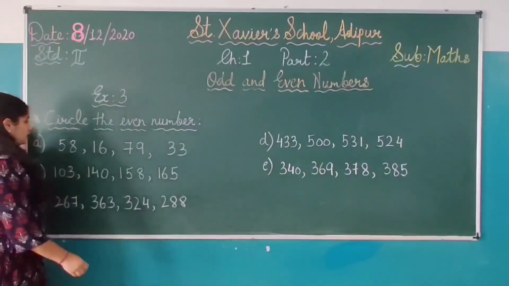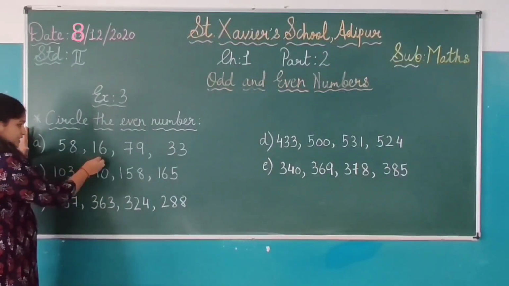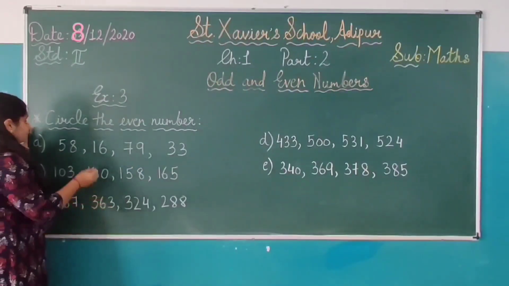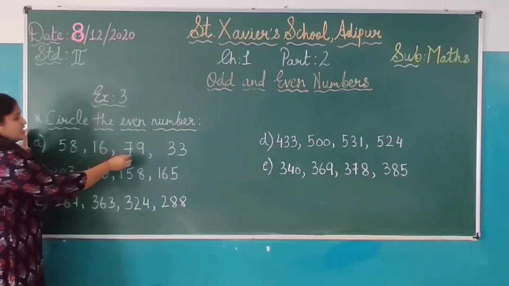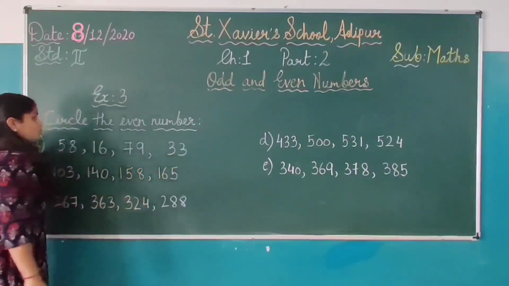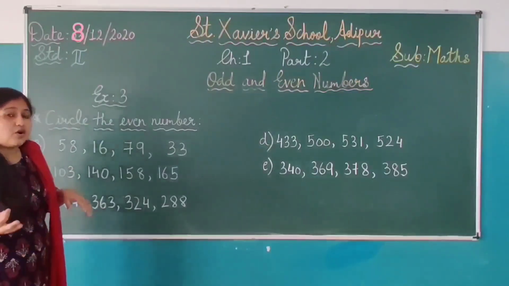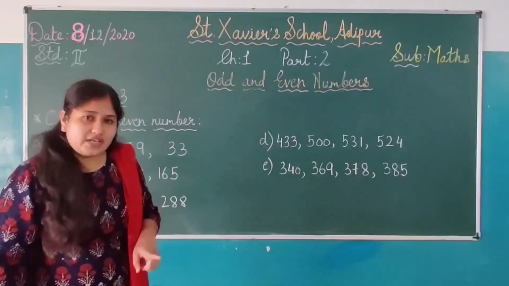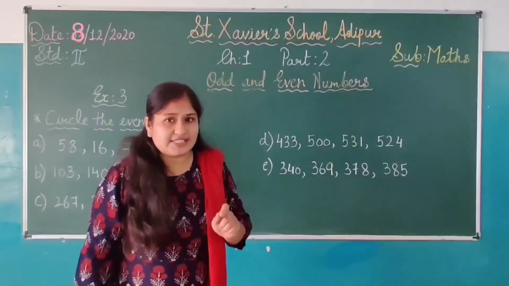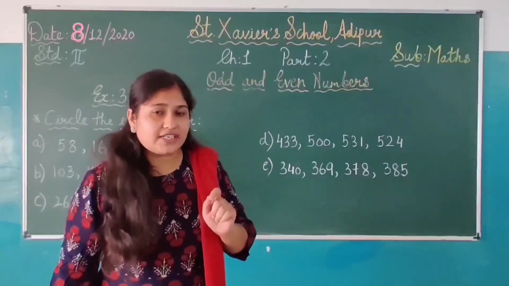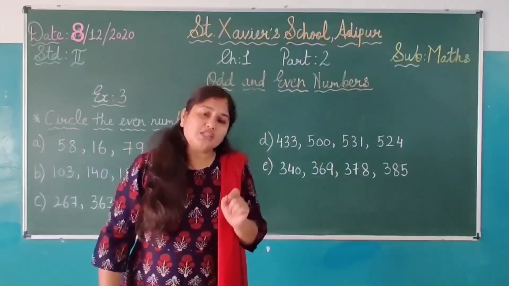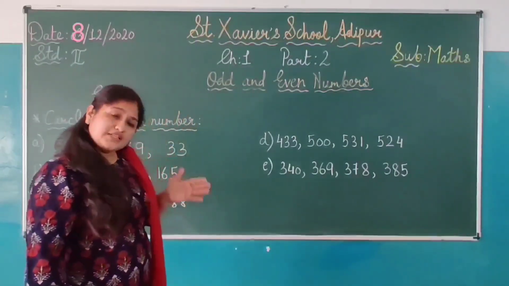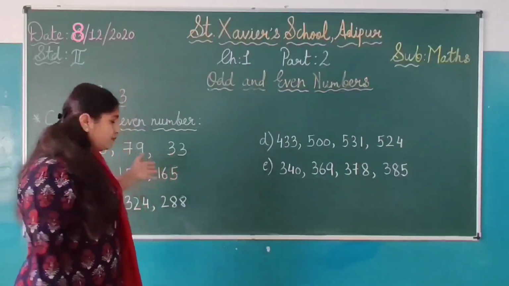A. What are the different numbers here? 58, 16, 79, 33. So students, आपको पता है last time हमने कैसे odd number को circle किया था? Yes, याद करो हमने कैसे किया था? Very good. हमने ones place देखा था, है ना? जो last corner वाला digit है, ones place पे जो number है, उससे हमने पहचाना था whether the number is odd or even. So in today's class also we will continue the same method.